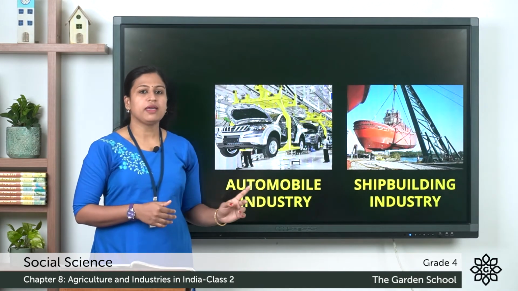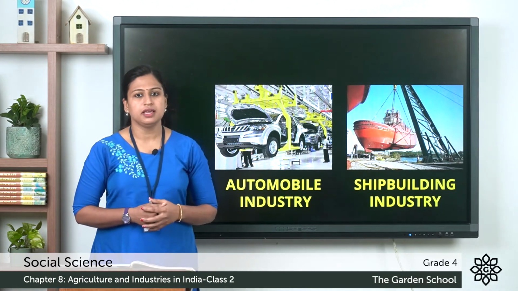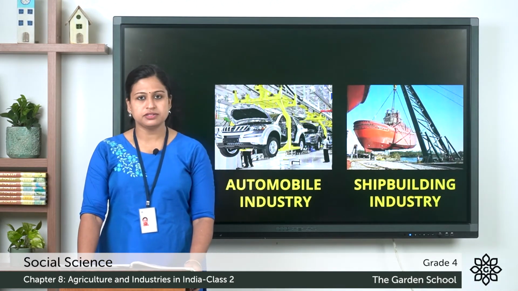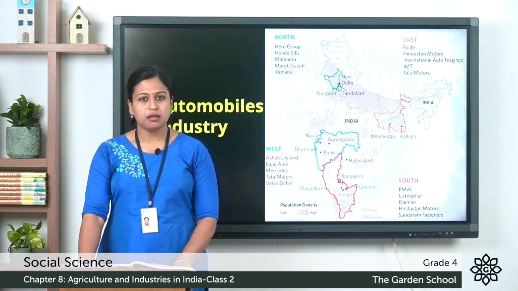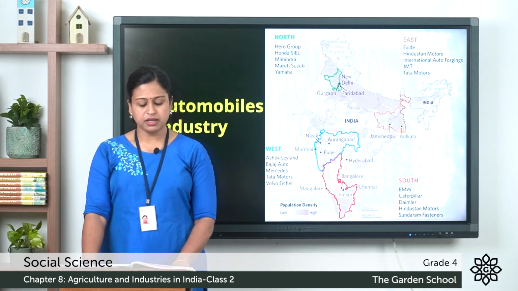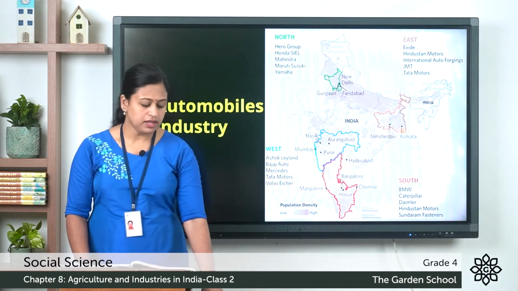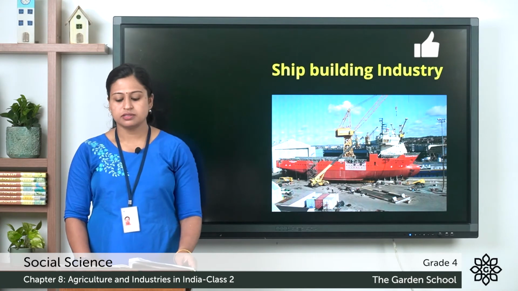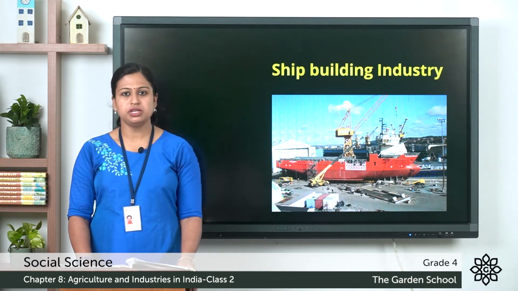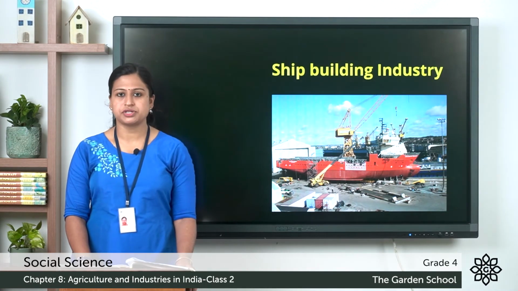Now we'll discuss where these automobile industries and shipbuilding industries are located in India. So here you can see in your table, automobile industries are located in Pune, Mumbai and Nasik in Maharashtra, Gurugram in Haryana and Chennai in Tamil Nadu. Next one is shipbuilding industries. So these are located in Visakhapatnam in Andhra Pradesh, Kochi in Kerala, Panaji in Goa, Mumbai in Maharashtra.